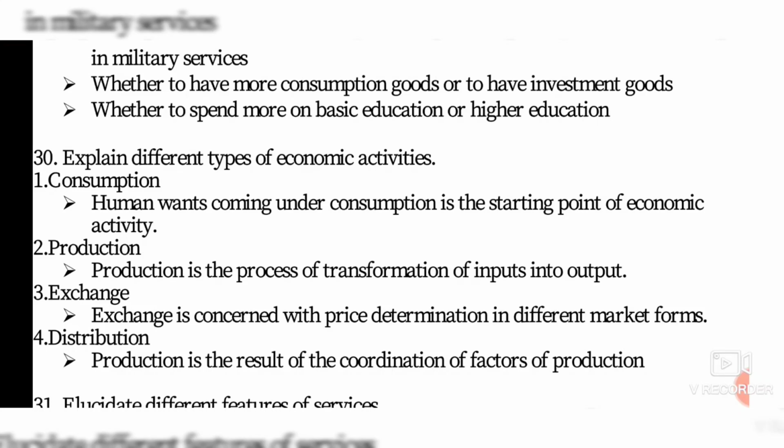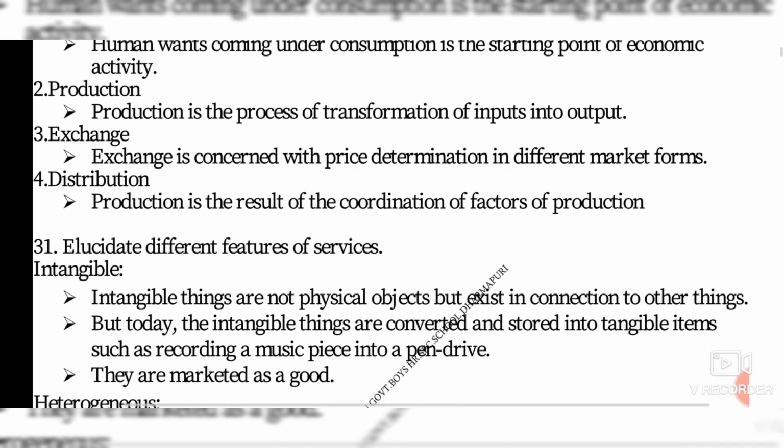And lastly, about consumption. Consumption means human wants; coming under consumption is the starting point of economic activity. Since we need a product, a mobile, a laptop or a car, the producer is producing for the purpose of satisfying our human wants. That is called consumption. So these are the types of economic activities.